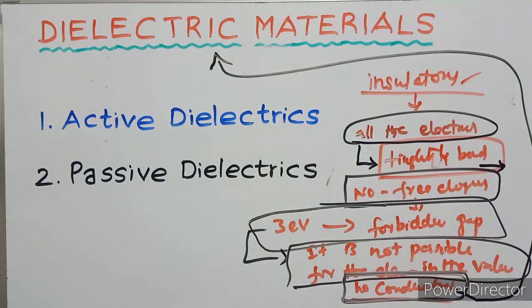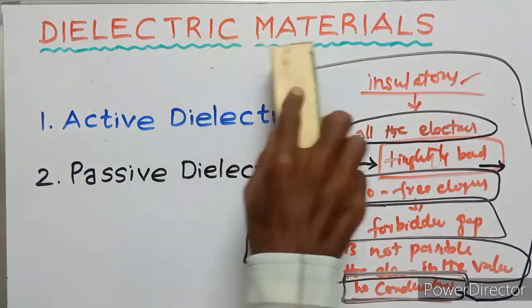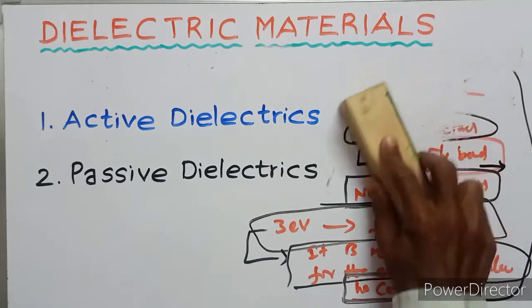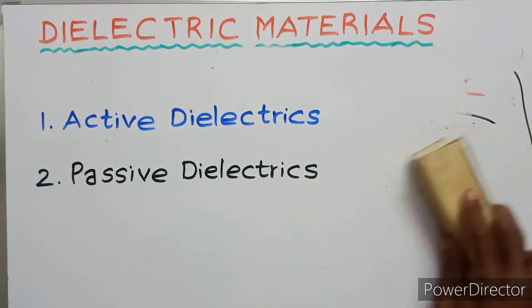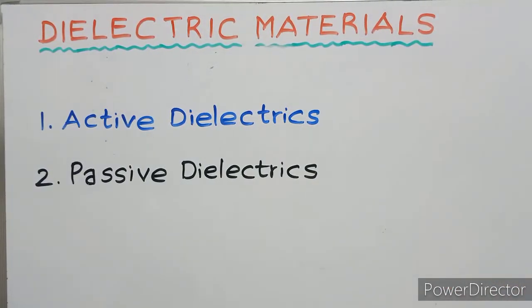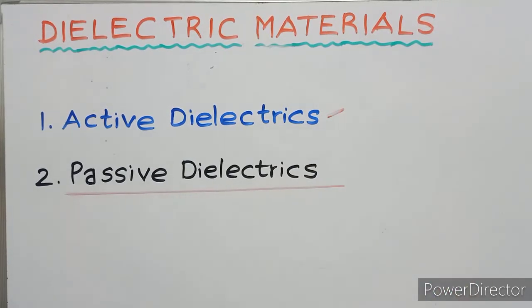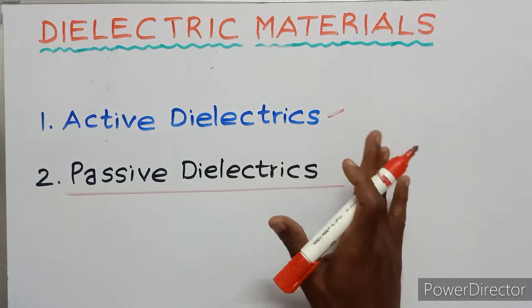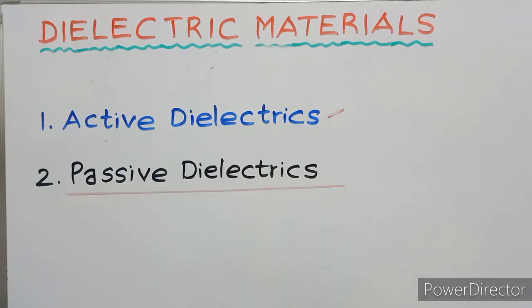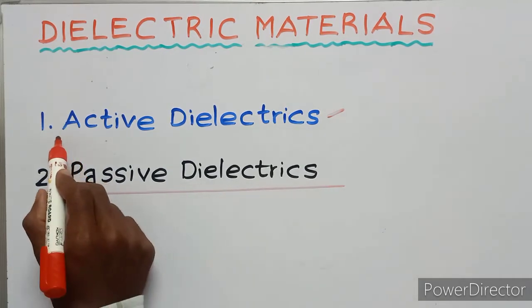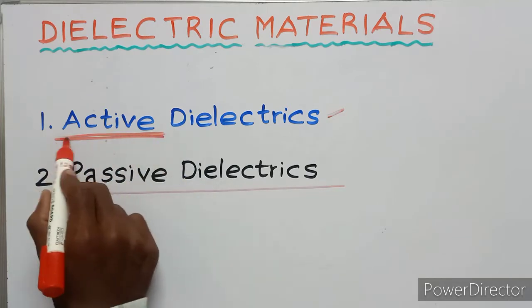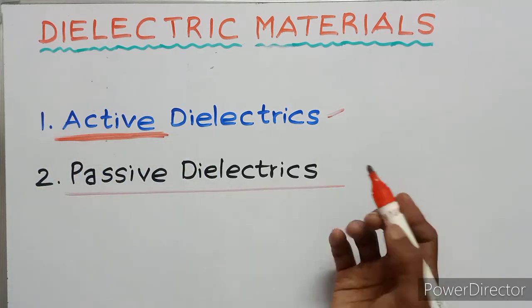So the dielectric materials are of two types. One is active dielectric materials, the second is passive dielectric materials. Active means activeness.